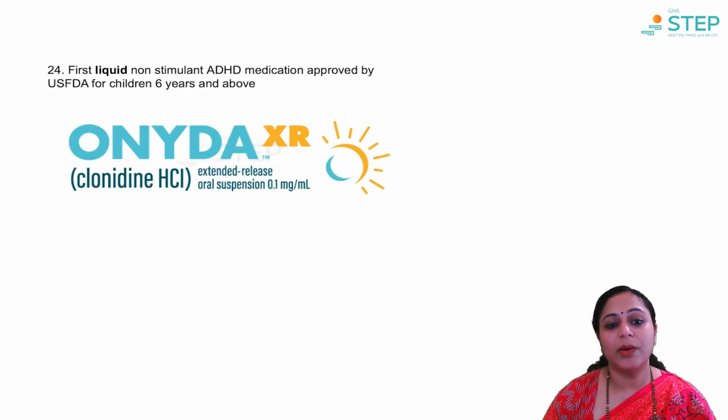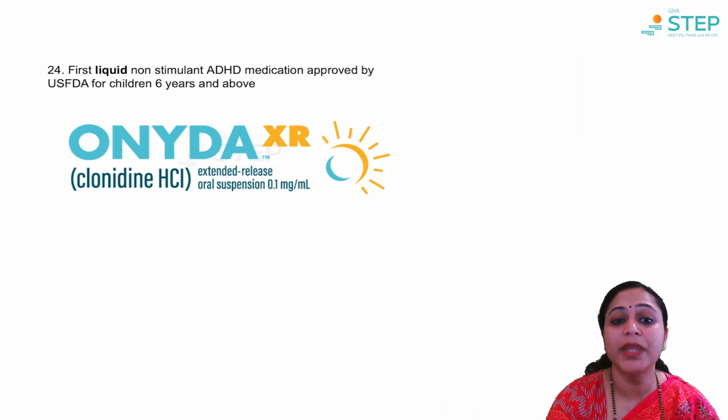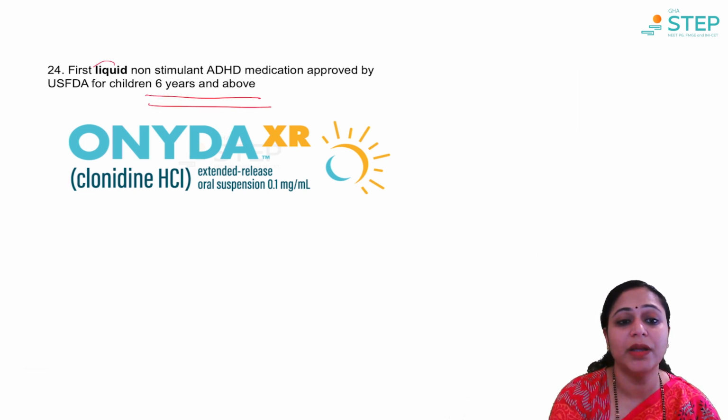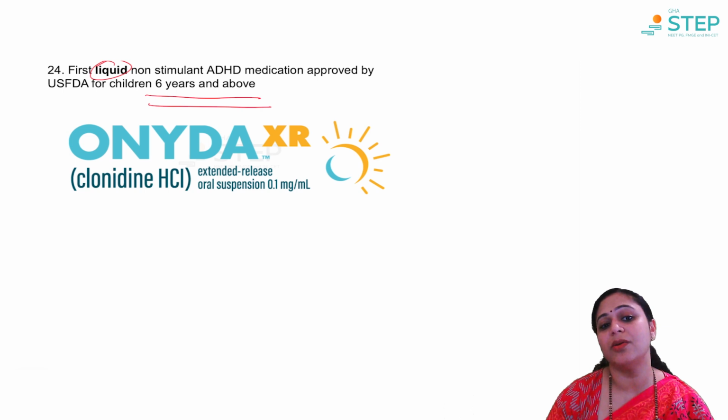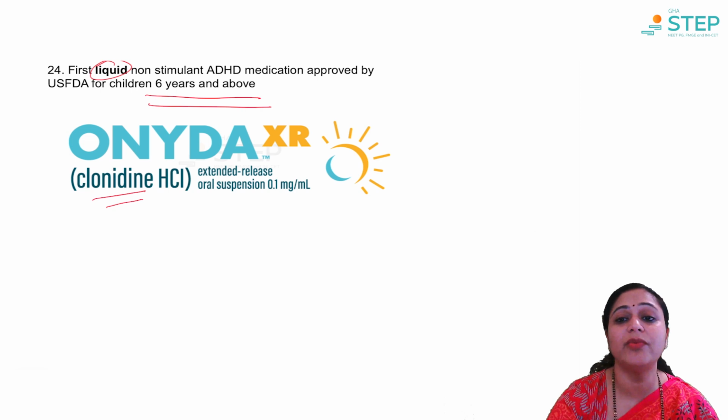Next, ONYDA XR. It's a clonidine extended release oral suspension. So this is the first liquid non-stimulant ADHD medication approved by the US FDA for children 6 years and above. Now you can give something in liquid form. Okay, all these days clonidine existed, but in tablet form for ADHD. But now we have a liquid form of it for 6 years and above.